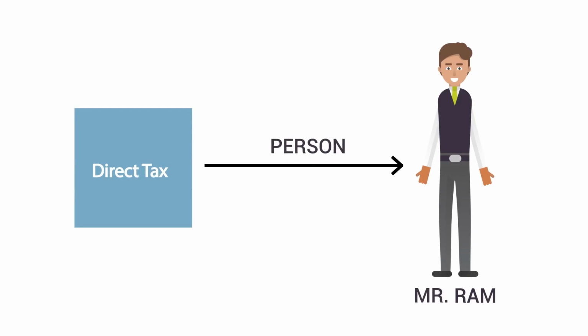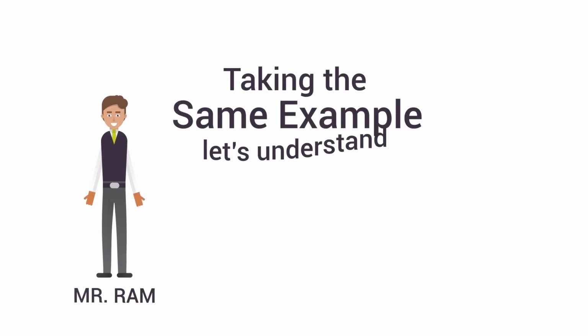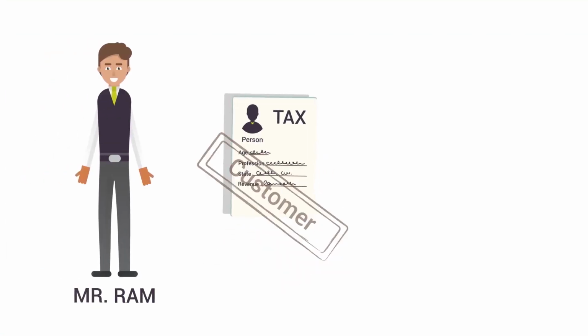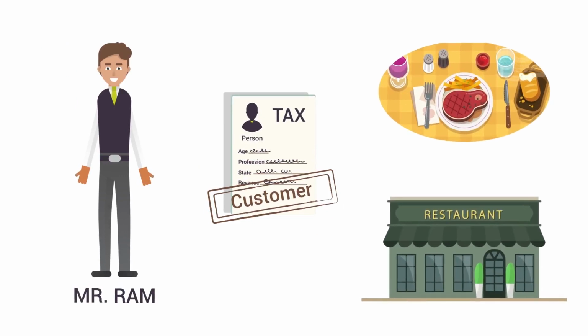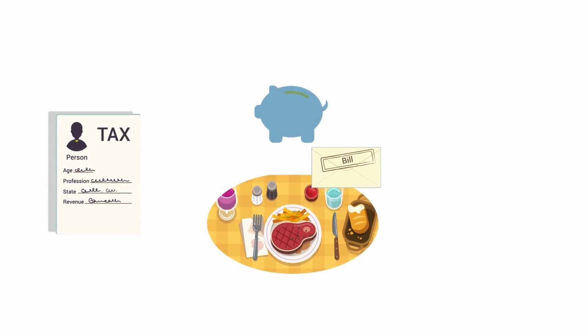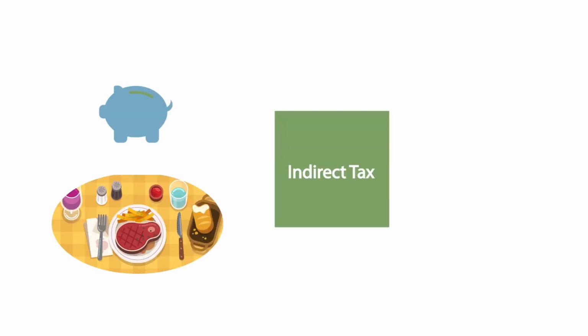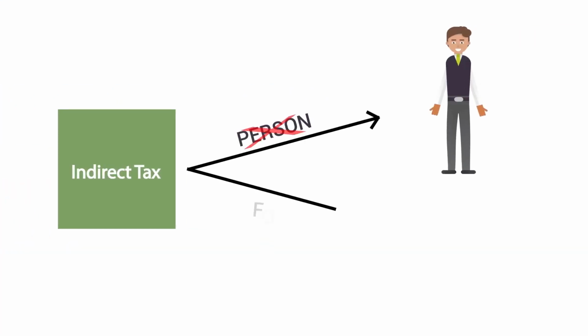Taking the same example of Mr. Ram, let us now understand the concept of indirect tax. Ram collects tax from the food served to his customers at his restaurant, which is included in the bill. It is called indirect tax, since it is not imposed upon the person but on the food.